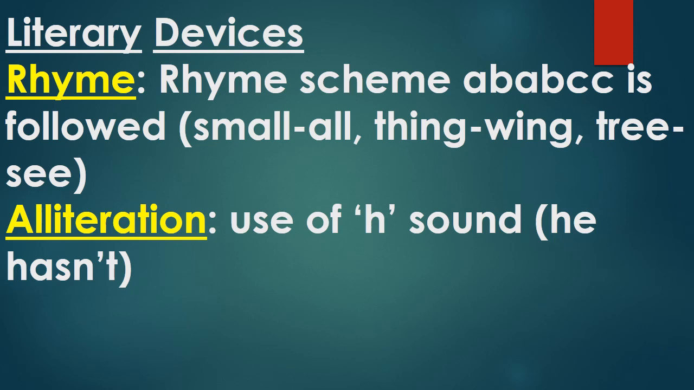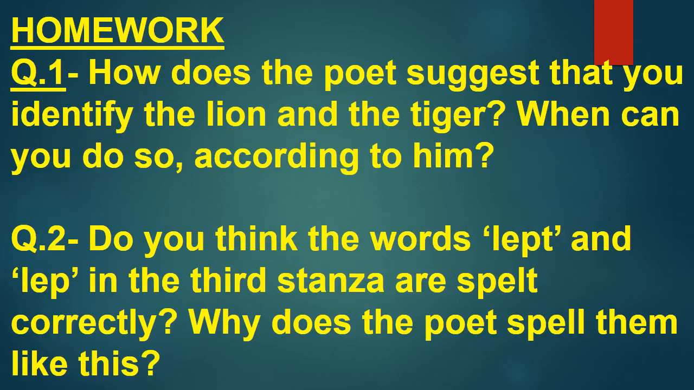So now let us move to your homework. Homework is to find out the answers of these questions. I have given you 5 questions in total. So let us read question number 1. How does the poet suggest that you identify the lion and the tiger? When can you do so according to him? Then question number 2 is, do you think the words leapt and leapt in the third stanza are spelled correctly? Why does the poet spell them like this?